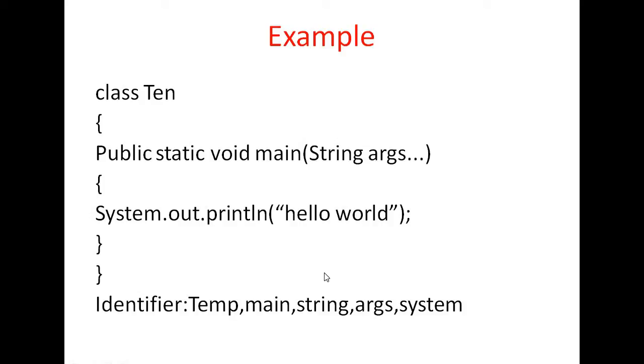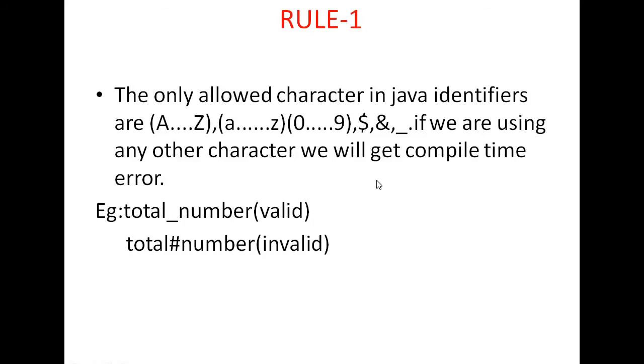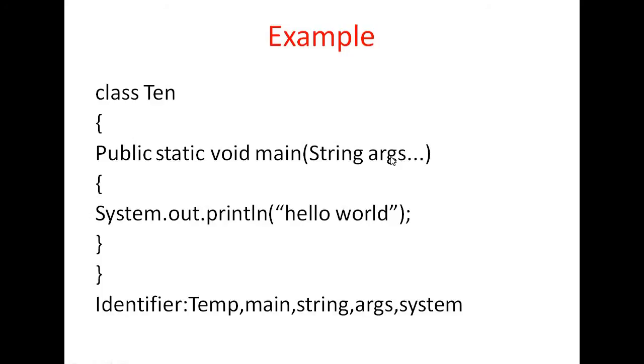A variable name can be taken as an identifier. args is a variable name, so it is an identifier. System is an inbuilt class in Java, so System is an identifier. So class, variable, methods, interfaces, all are known as identifiers.